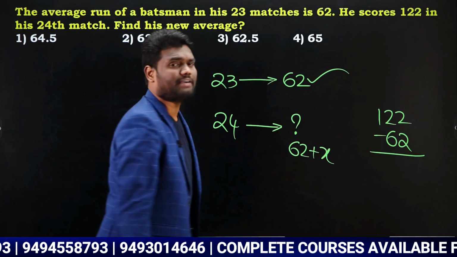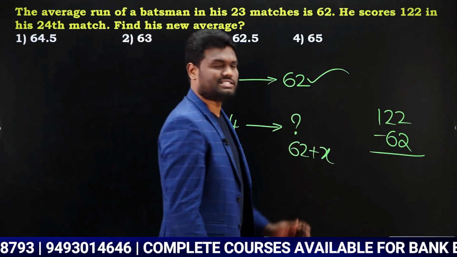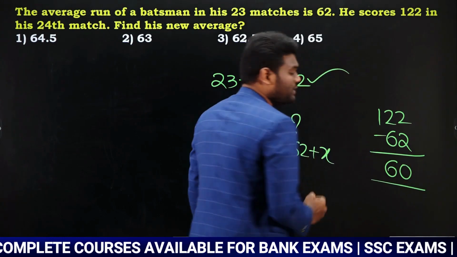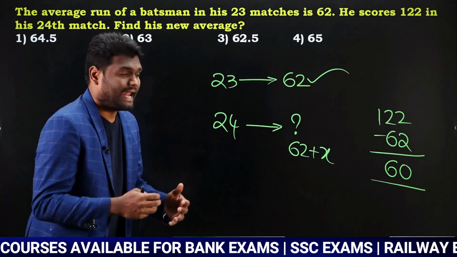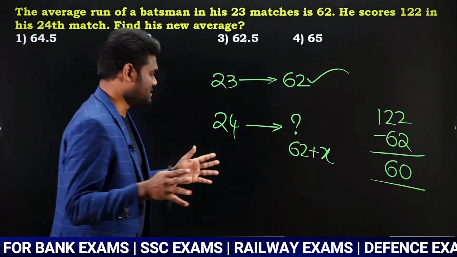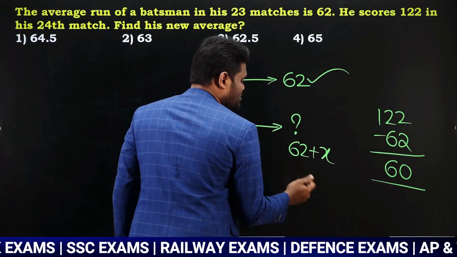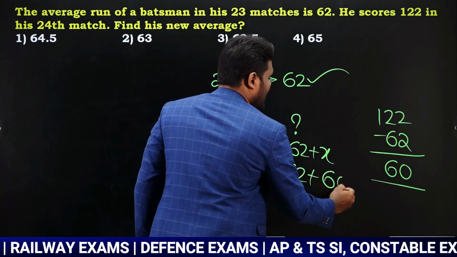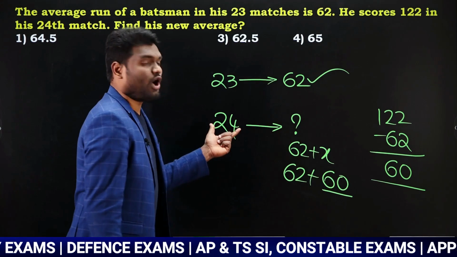Because initially I have an average of 62, reducing the 62 runs, 122 minus 62 is nothing but 60, which means I got 60 more. Now whatever 60 more I got, I need to distribute over all the matches. That is the reason the new average is going to be 62 plus the 60 extra, which has to be distributed.